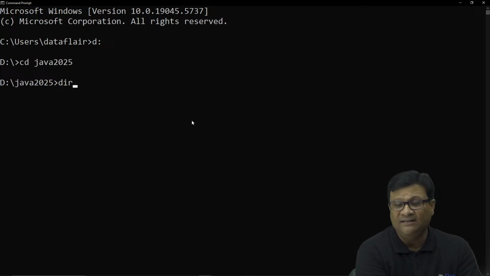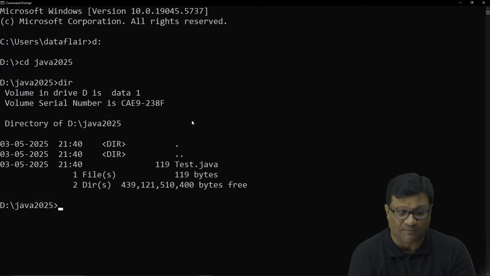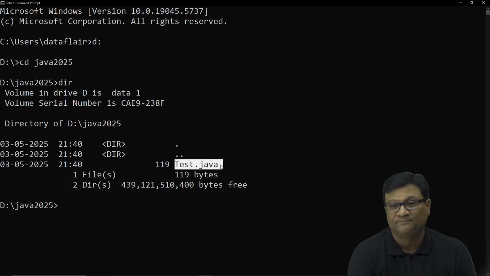Now if you write this command, dir, it's a directory command. If you want to check how many files and directories are there in this Java 2025 folder, simply write dir and press enter. It will show you that right now we have only one file, test.java, because we have not yet compiled this program. So the .class file is not yet created, right?